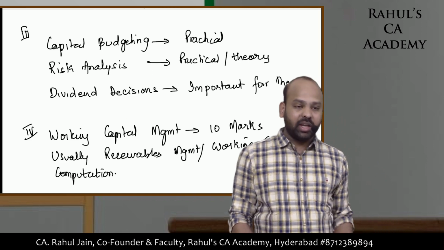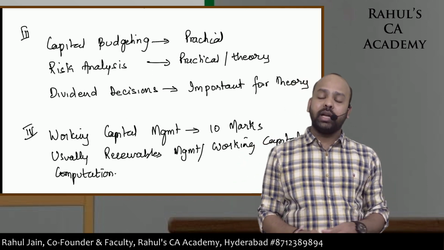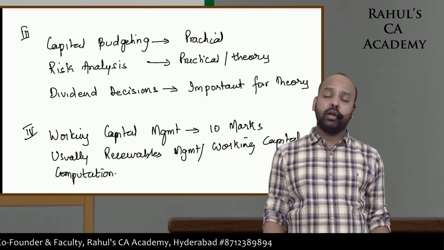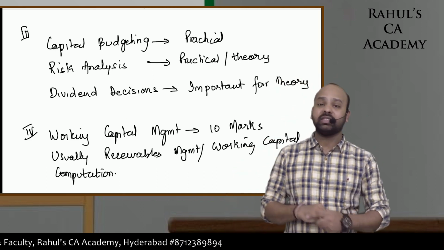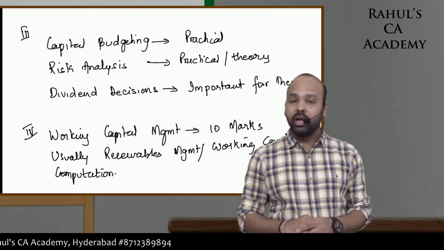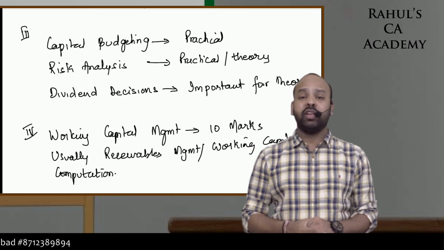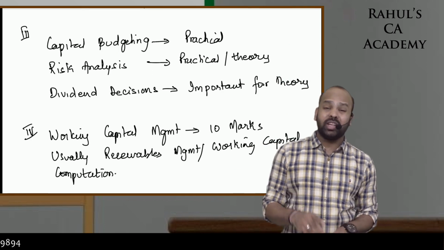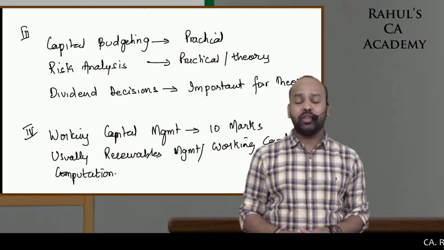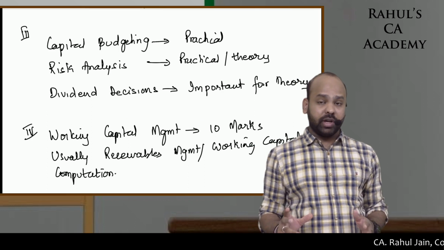The last segregation or the last head is working capital management. Now this is a standalone topic. That is why no matter what happens, working capital management has been consistently coming for 10 marks in the examination. The question is usually about working capital computation or about receivables management. In the last 4 attempts, in one attempt, there was also a question based on cash budget. But again, that was a fairly simple question.